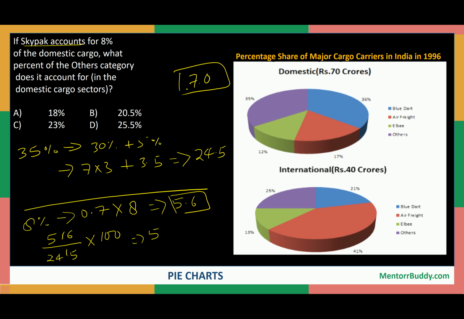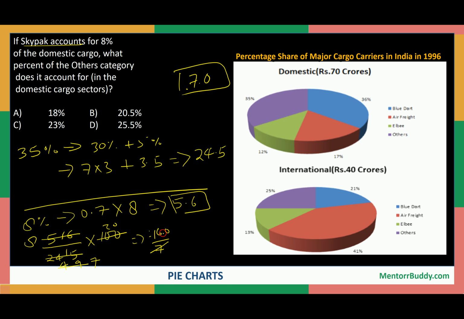From 5 we can cancel out this 100, right? So it will become 4 and then 9, and this will become 20. From 7 we can cancel out, it will become 7 into 7 is 49, 7 into 8 is this much. 8 into 20 is coming out to be 160, right? So 160 by 7 we have got, so we can solve it.